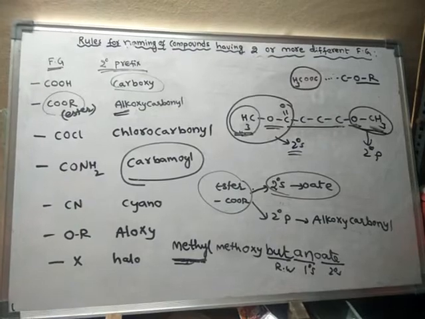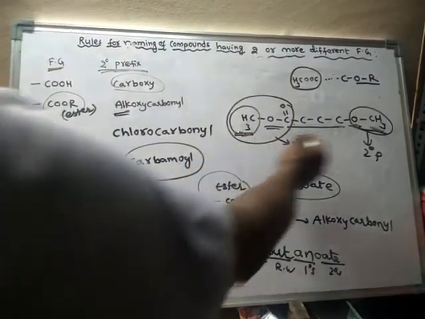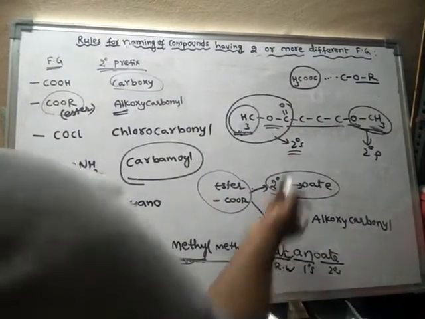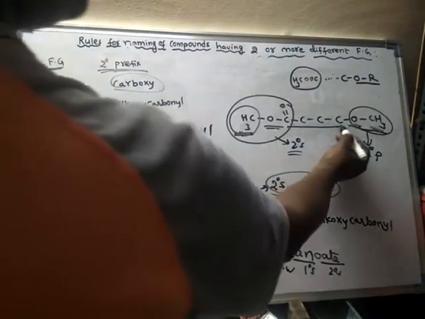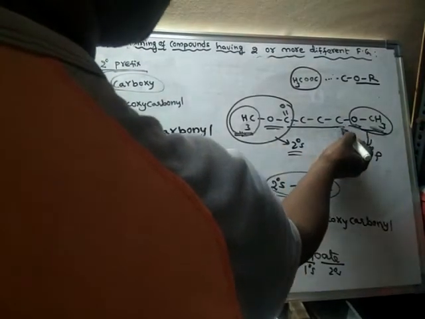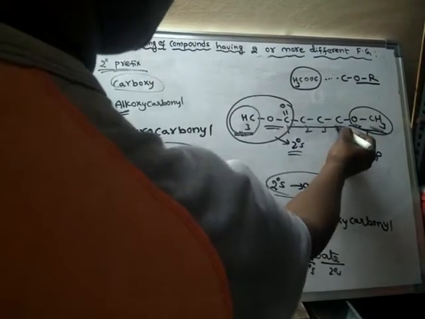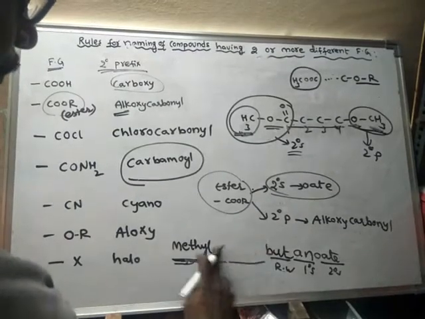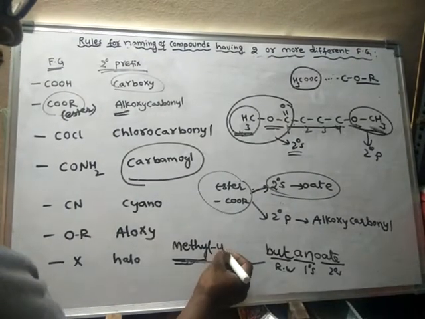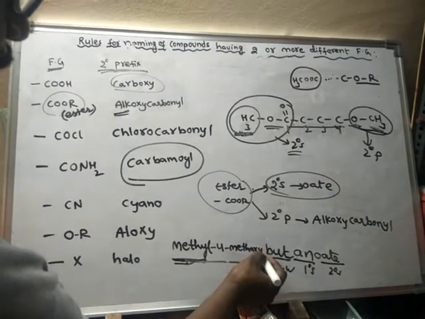So this is the name of this compound. On which carbon is this methoxy present? So this is first carbon, second, third, fourth carbon. I forgot to mention: methyl 4-methoxy.